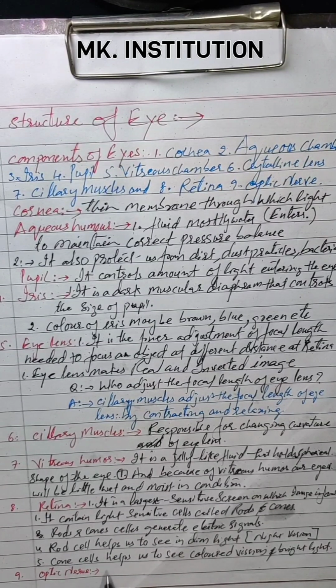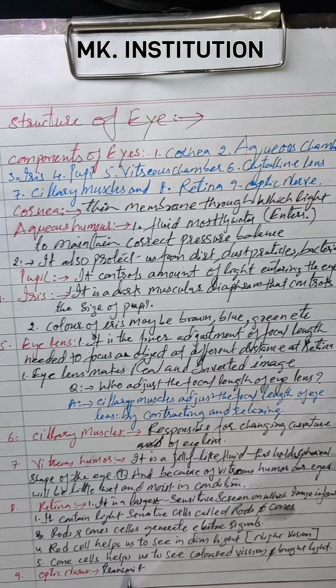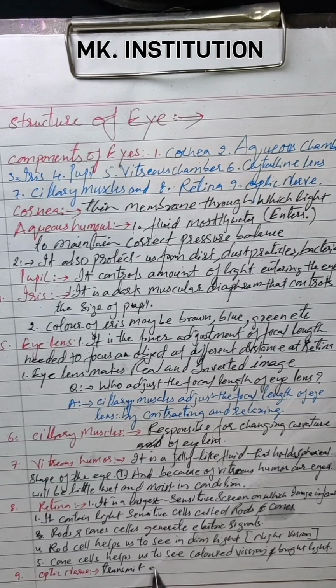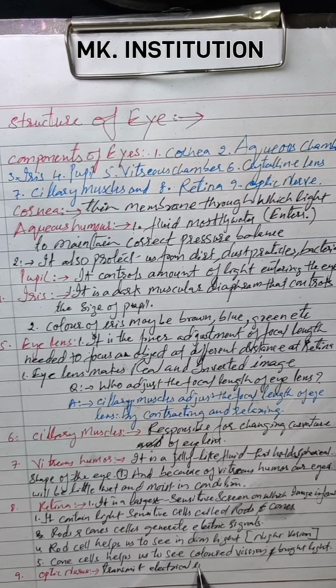This optic nerve transmits electrical impulses, as we just discussed, from eyes to brain.